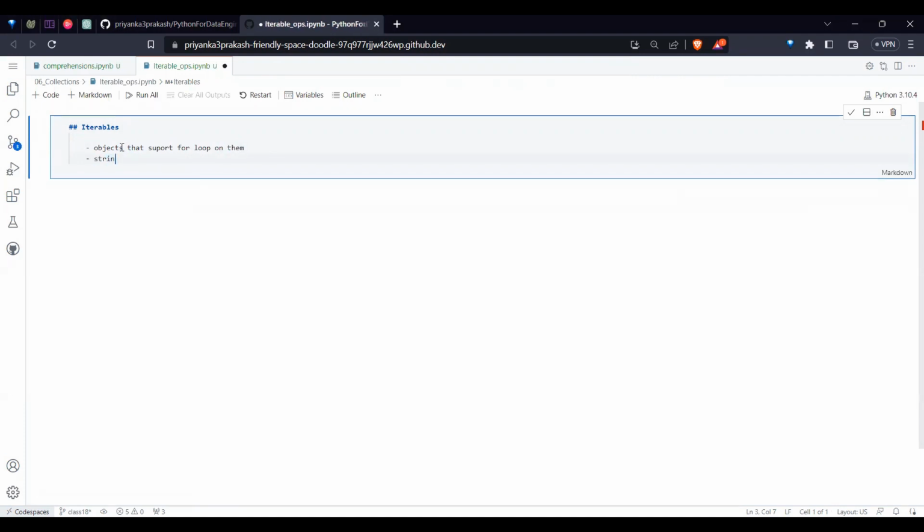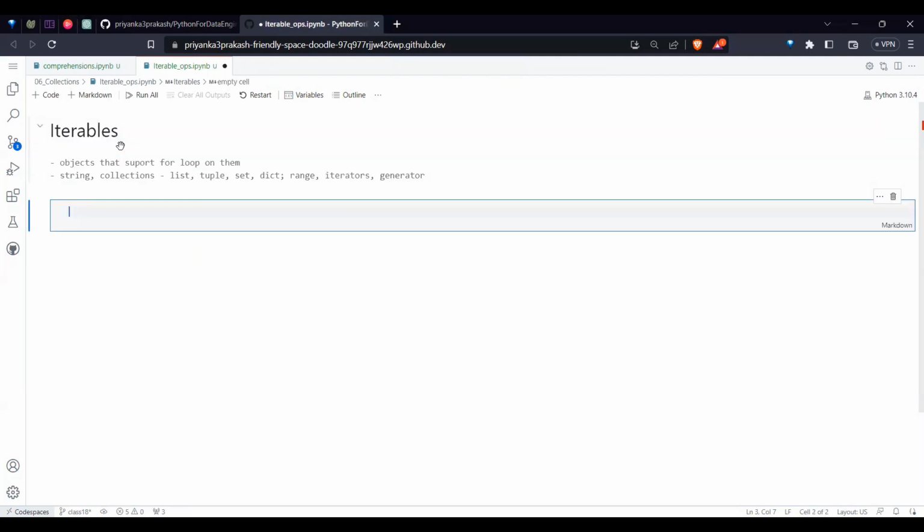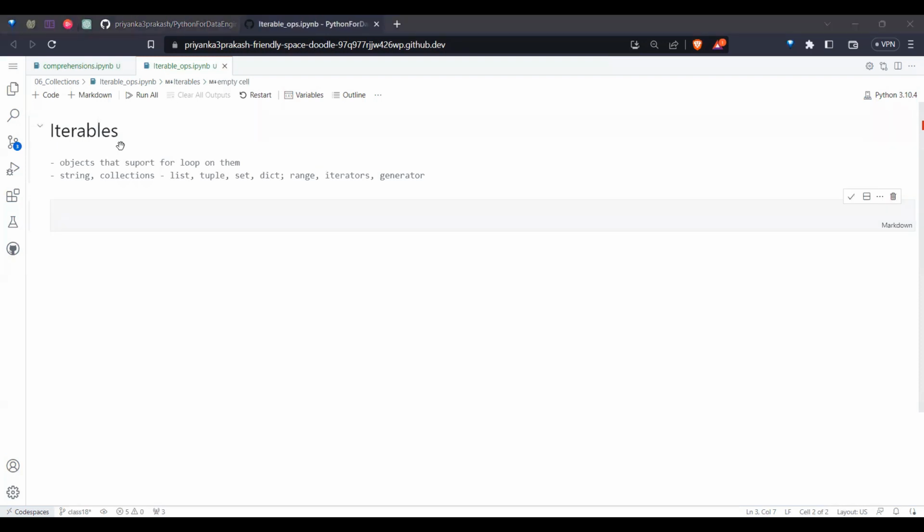Examples are, from the starting, strings, and others are collections. Collections means list, tuple, set, dict. And apart from that, we have range. Next we will see iterators and generators; we will see them shortly. But these are the iterables. So till now we understood the four basic things. So these iterables, what can we do with them?